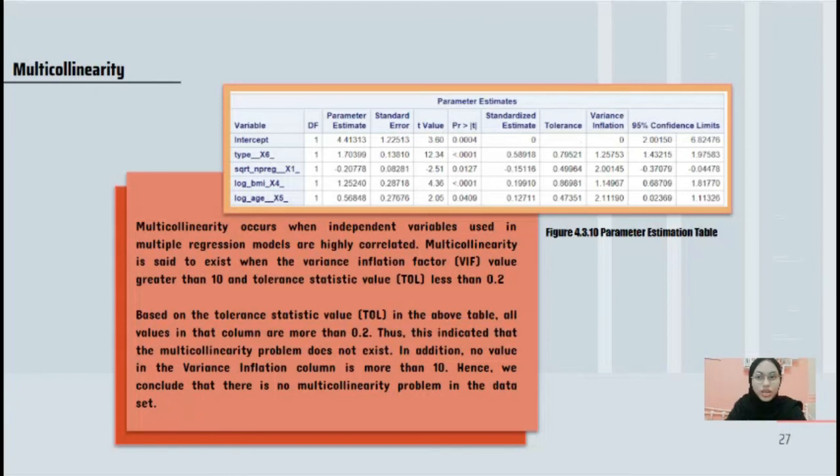Multicollinearity. Based on the tolerance statistic value, TOL, in the above table, all values in the column are more than 0.2, thus this indicates that the multicollinearity problem does not exist. In addition, no value in the variance inflation factor column is more than 10, hence we can conclude that there is no multicollinearity problem in the dataset.